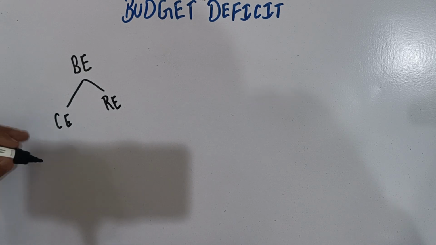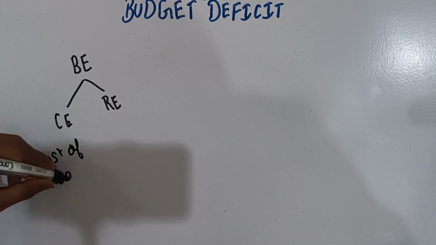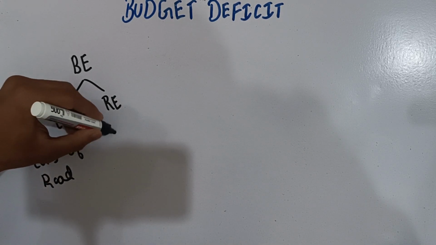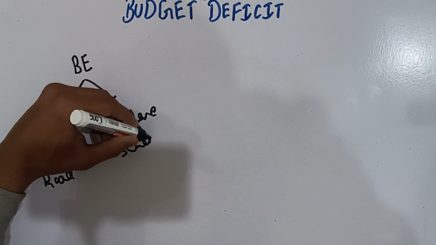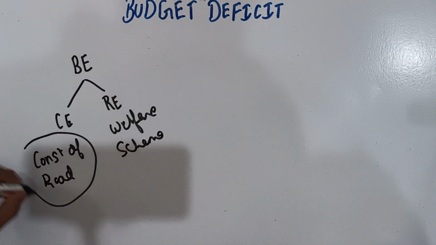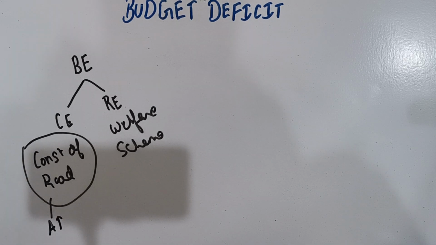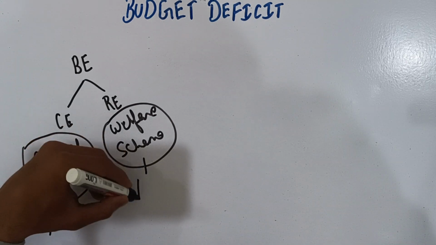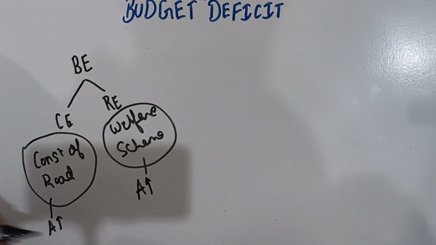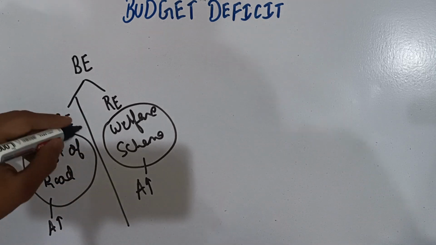First of all, I'll give you two examples: construction of a road by the government and a welfare scheme by the government. If the government constructs a road, the assets of the government are increased, and if the government starts a welfare scheme, there is no increase in the assets. This is the main difference between capital expenditure and revenue expenditure.